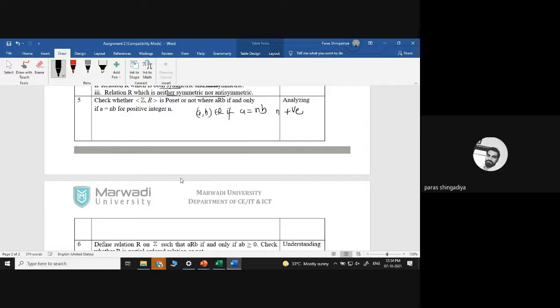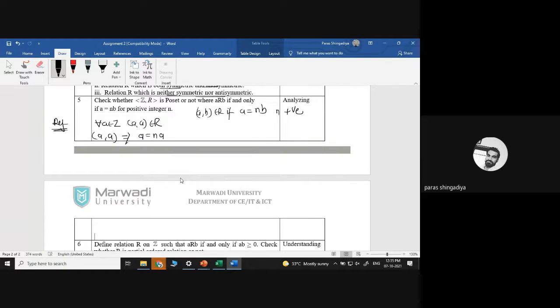So let's prove the reflexive first. For reflexive you have to prove that for every A belongs to Z, (A,A) should be part of the relation. That is the reflexive condition: (A,A) should be in R. So what is the meaning of (A,A)? It can be written as A is equal to n into A as per our relation. The relation for (A,B) is A is equal to nB, so what will be the relation for (A,A)? A is equal to nA.